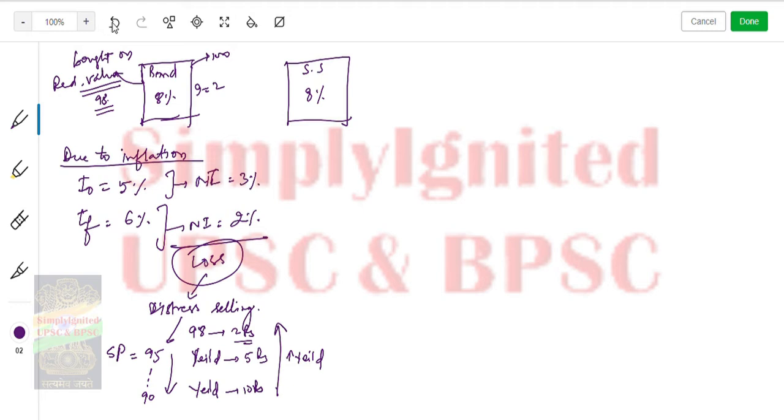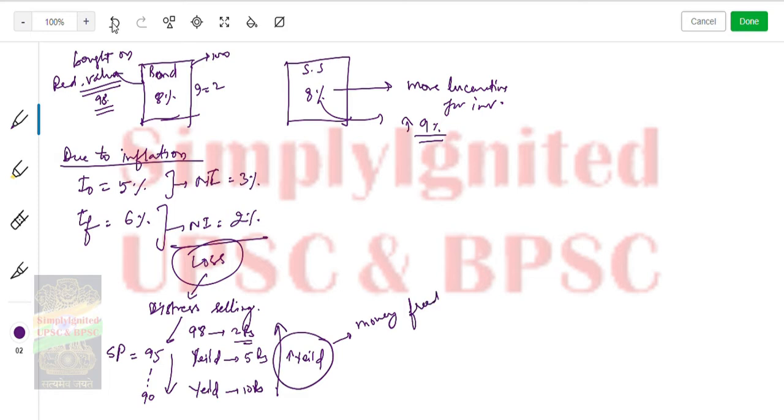The SP, the selling price of this bond. So with increasing yield of bond, what the people were thinking, that to make it more lucrative for investment, its rate will be increased to 9%. Example I am taking. So the money freed will be parked where? Will be parked here. You understand now the concept?